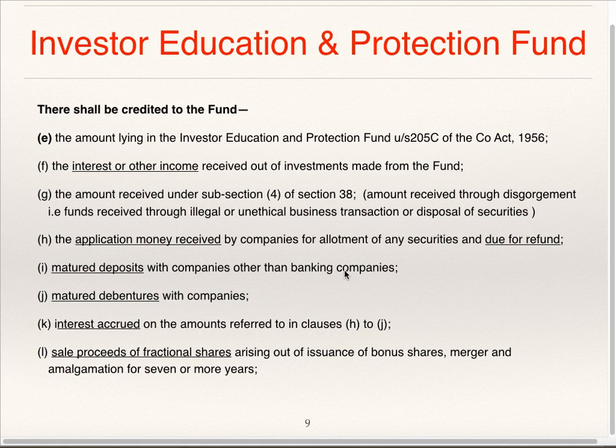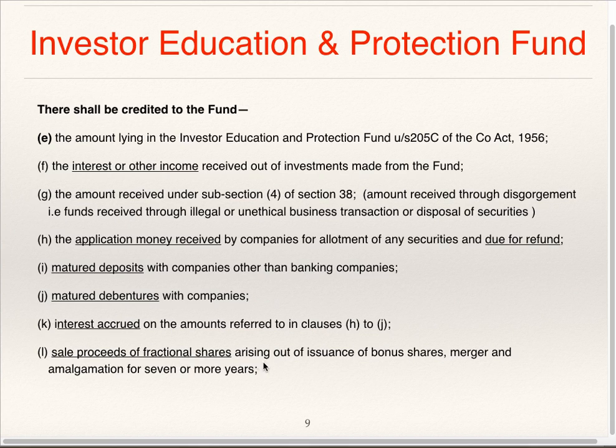Matured deposits with companies other than banking companies, matured debentures with companies. So this remains with the company because it has not been claimed by the debenture holder or by the person who has kept the deposit with the company. Then it gets transferred to the Investor Education and Protection Fund. Interest accrued on the amount referred to in clauses H to J, that is on application money received by the company which has not been refunded, matured deposits with the companies, matured debentures with the companies. If any interest is accrued on that, that also gets transferred to the Investor Education and Protection Fund.